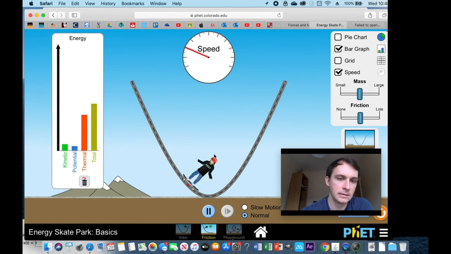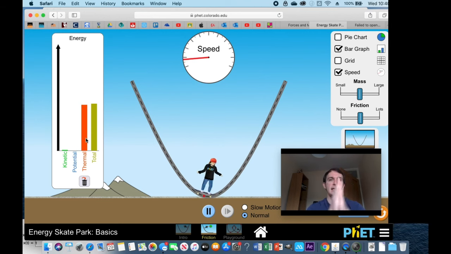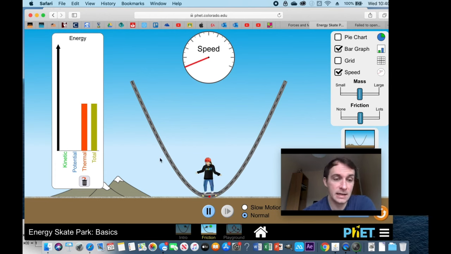More and more of that energy gets converted into heat because of friction, and you can know that friction produces heat when you rub your hands together. It's hot. So as you can see now, all that potential and kinetic energy has been changed into thermal, and she's not moving.